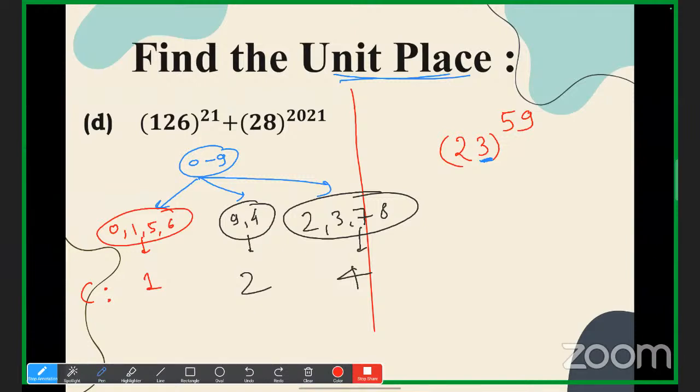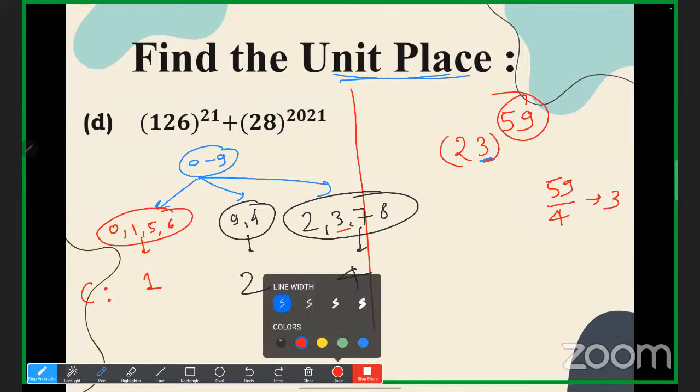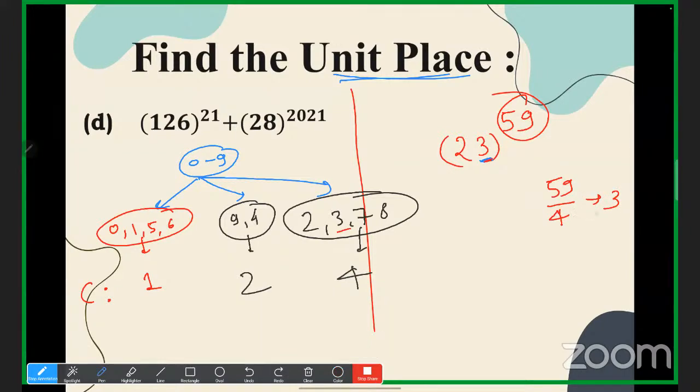So what is the cyclicity of 3? 4. That we have to remember. So we have to divide the power by 4. We have 59 divided by 4. What is the remainder that you are getting? 3. If you divide 59 by 4, you'll get remainder 3. So whatever remainder you get, we take 3 to the power 3, which is 27. So what is the unit place? 7. Have you understood now? So that is how it comes.